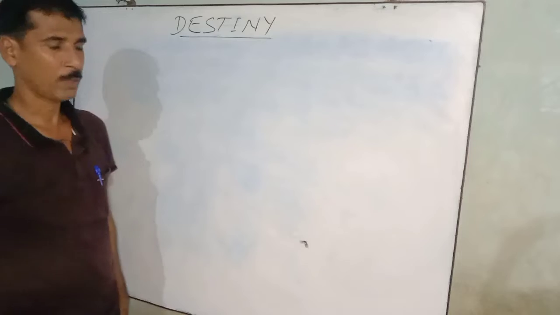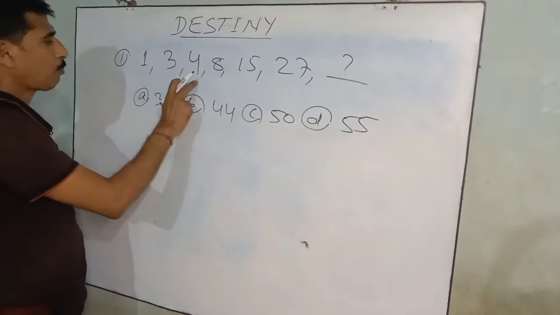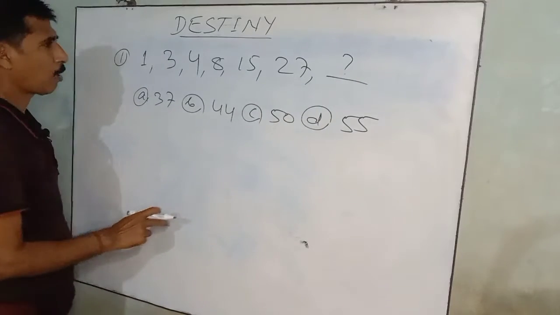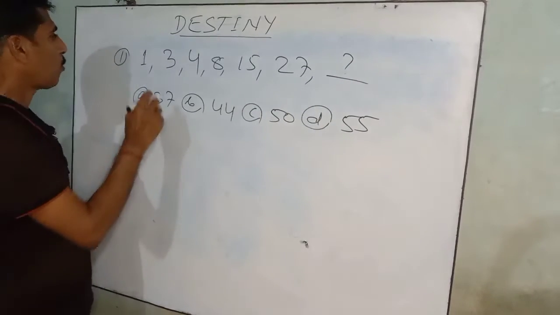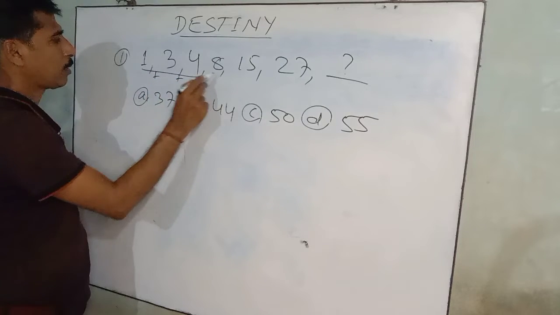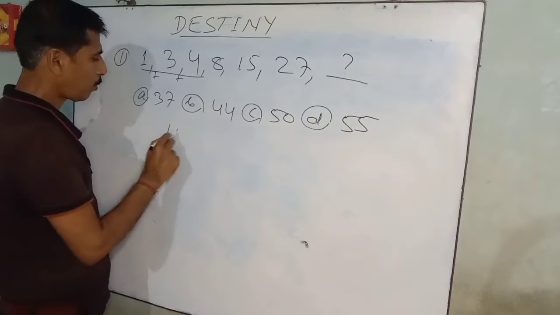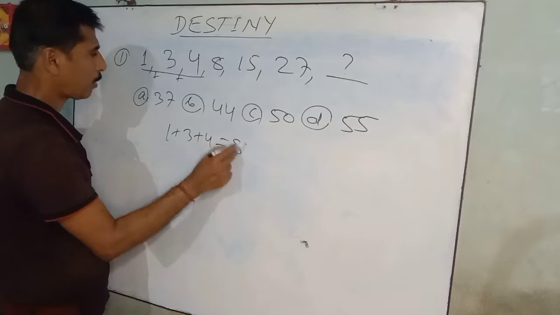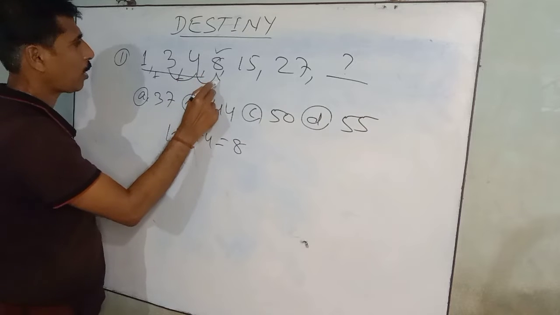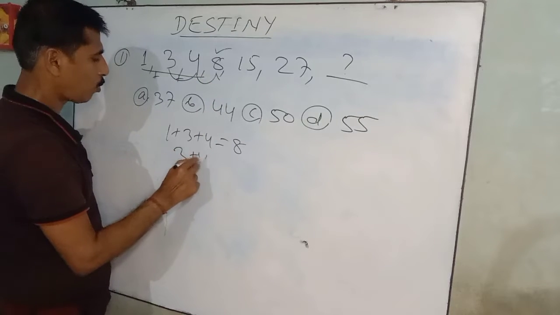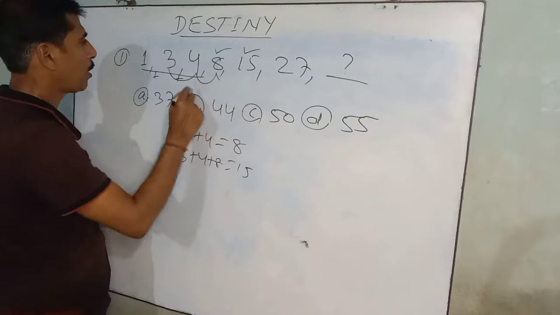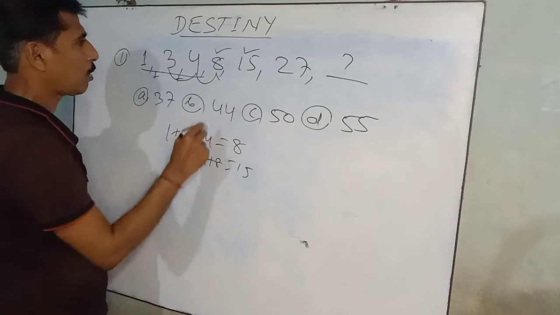First, the series is 1, 3, 4, 8, 15, 27, and the next number. How to find the next number? 1 plus 3 plus 4 is equal to 8. Then 3, 4, 8: 3 plus 4 plus 8 is 15. The answer is 15.